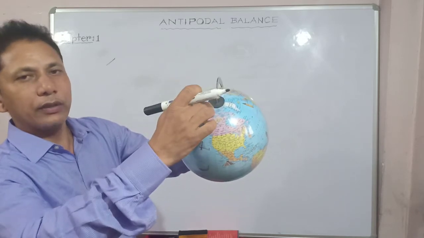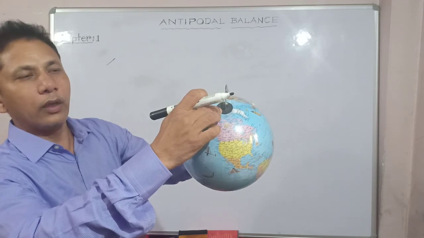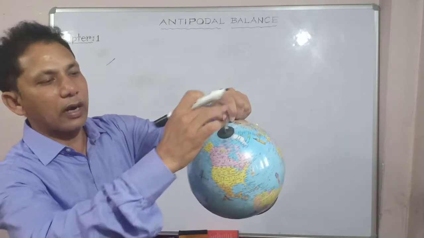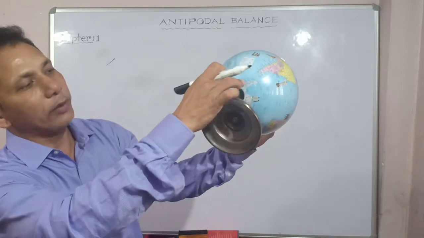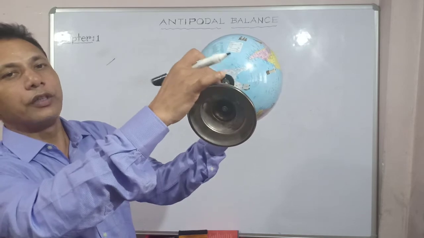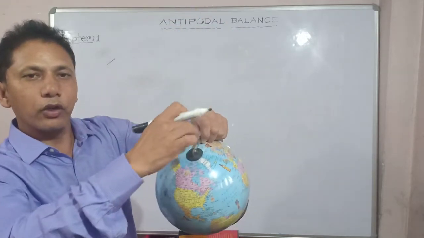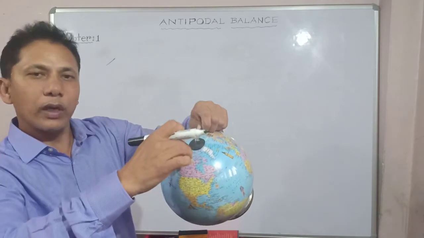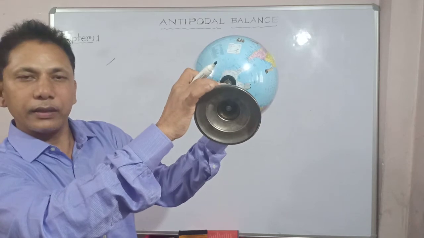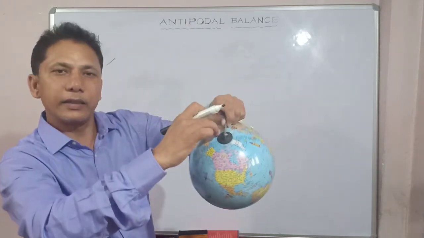So there is a water body at the North Pole, and the antipode of the Arctic Ocean is actually the white portion. If you can see the white portion, the continent of Antarctica. North Pole is mainly water body, whereas the South Pole is the white continent of Antarctica, right? So Antarctica is the antipode of the Arctic Ocean.